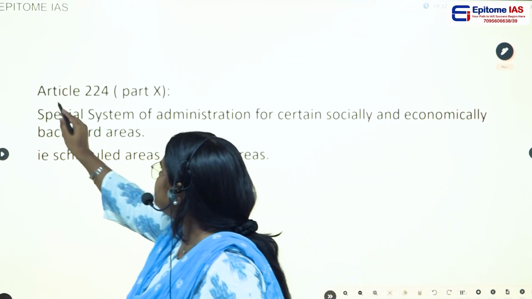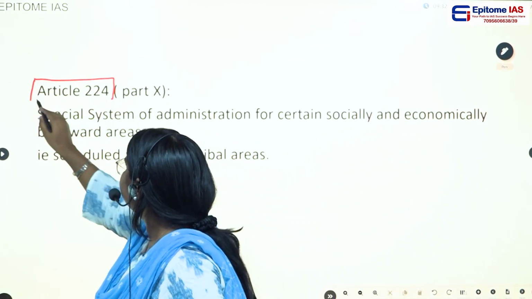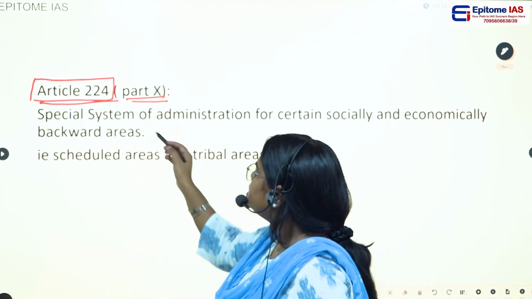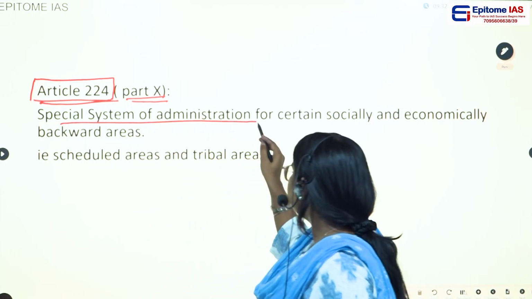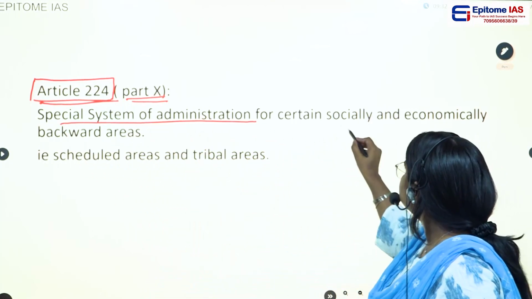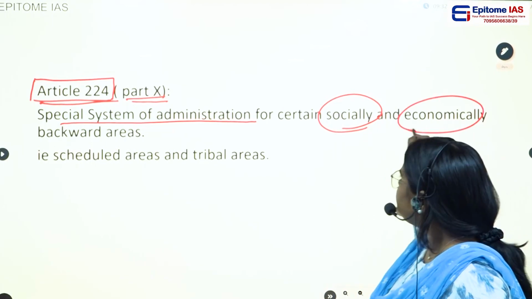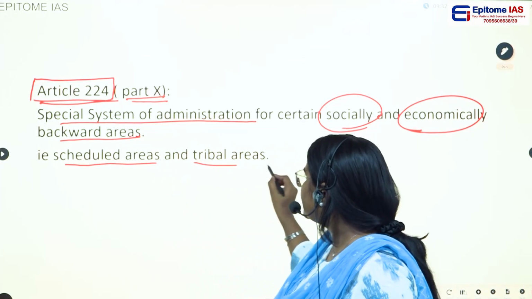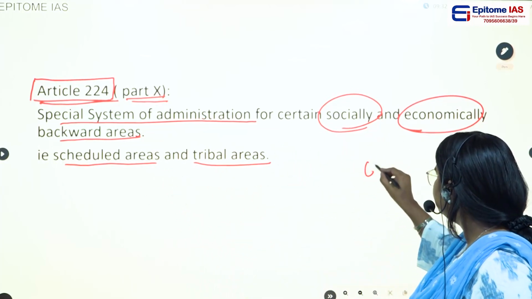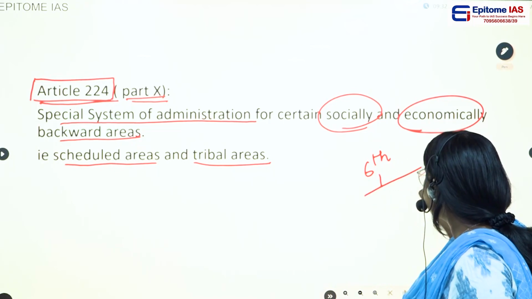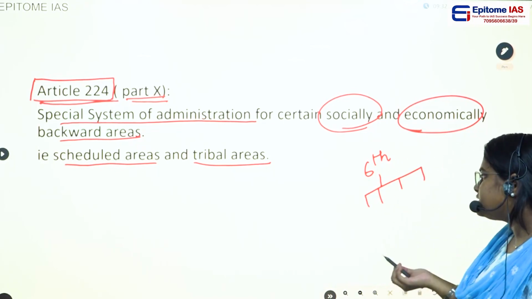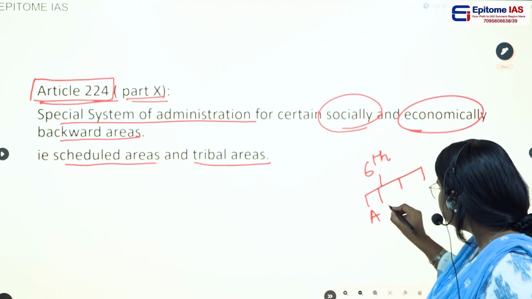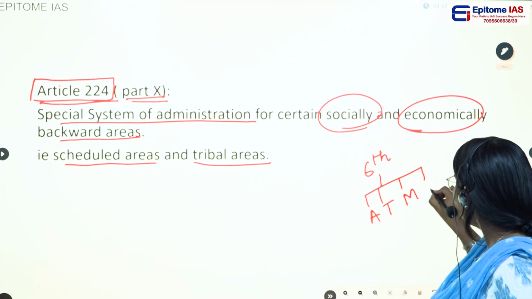Before that, if you see here, yes, in Article 224 of the Constitution, Part 10, they have mentioned the special system of administration which has been provided for some socially and economically backward areas. We call them the scheduled areas or the tribal areas. So in the 6th schedule, we'll be seeing this special administration has been provided for 4 different states. What are these states? Assam, Tripura, Mizoram and Meghalaya.